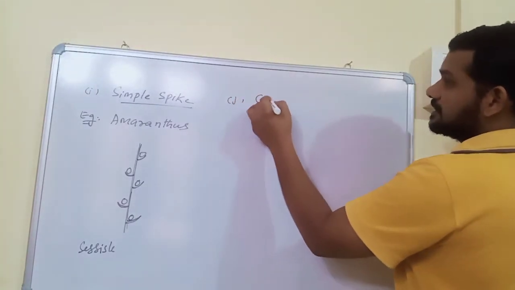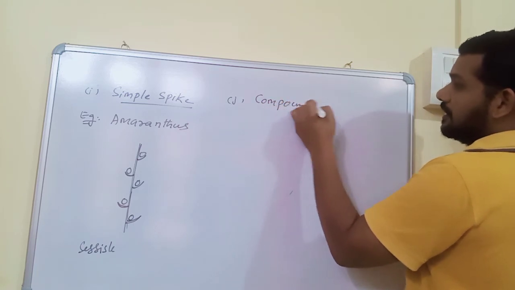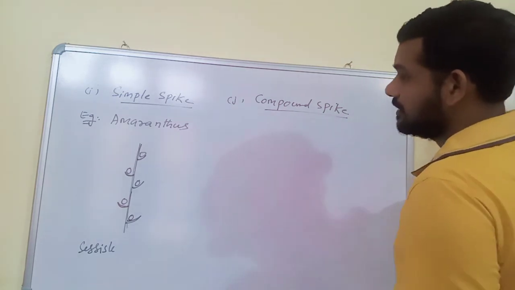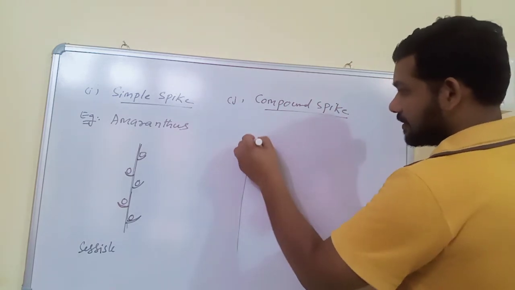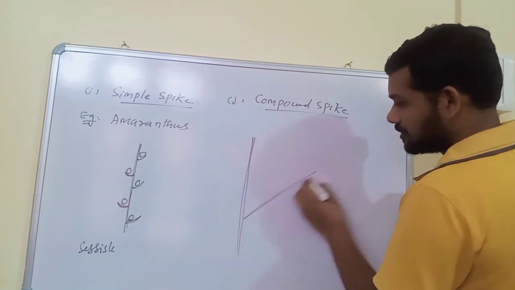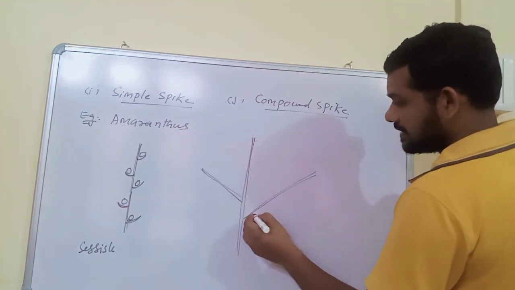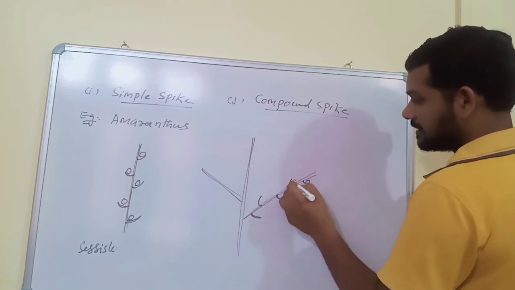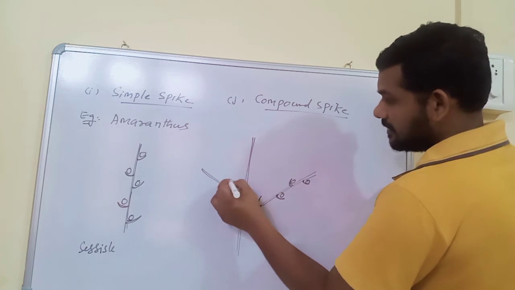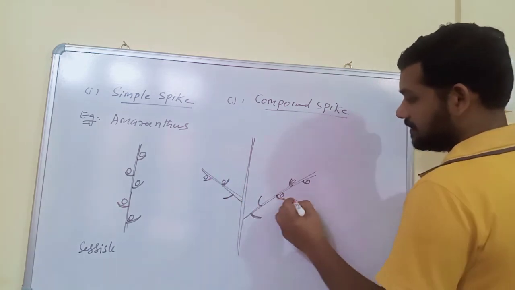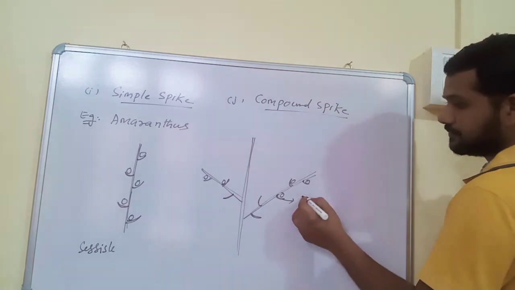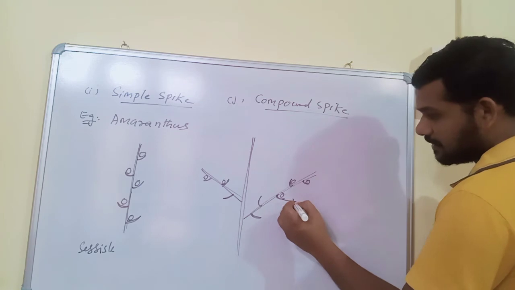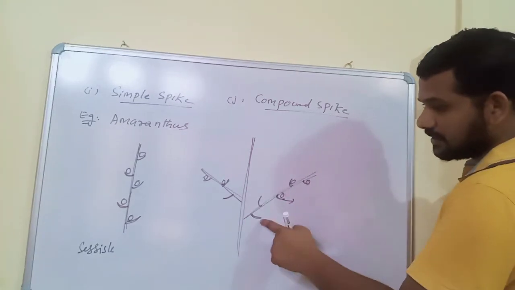Next important type is compound spike. Compound spike is also called spike of spikelets. So this is an unbranched peduncle. It produces many branches, and the branches have pedicellate and sessile flowers, but only the upper bracts have flowers. The bracts which contain flowers are called fertile bracts, and the others are called sterile bracts.